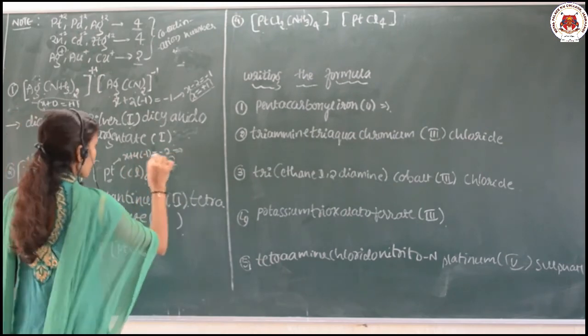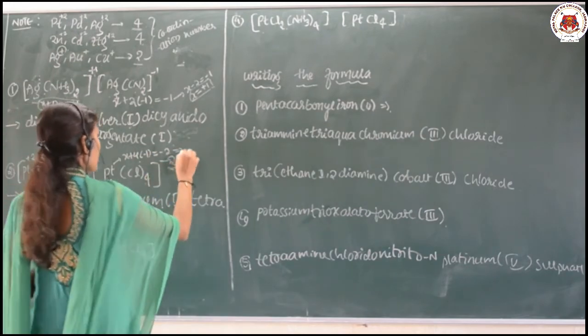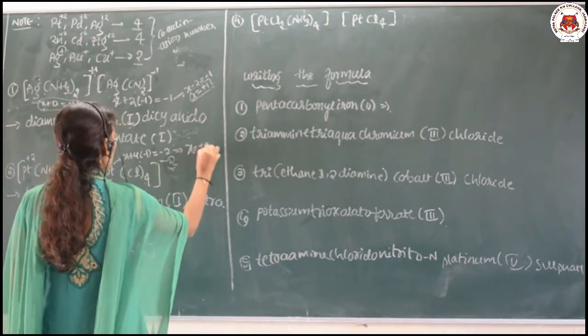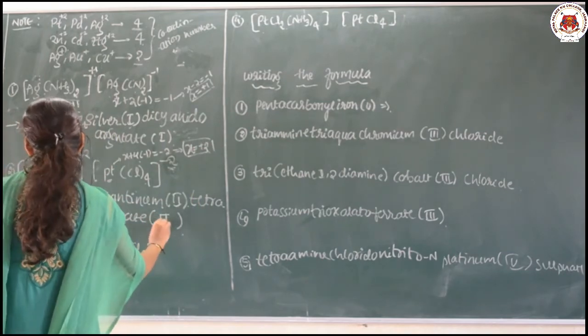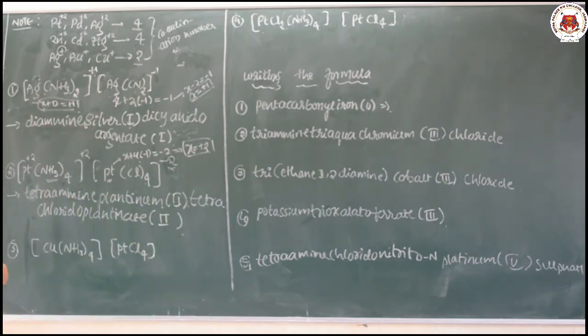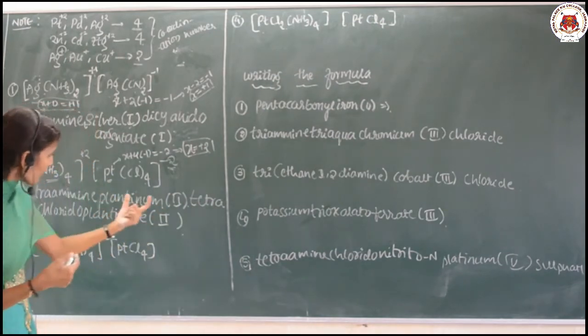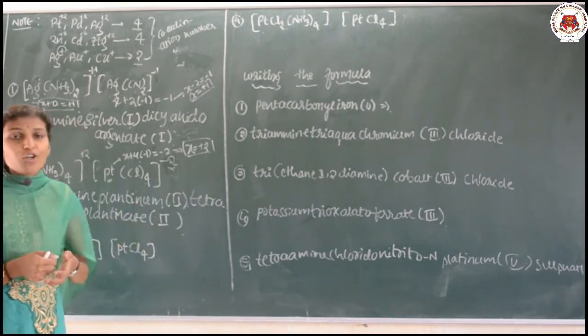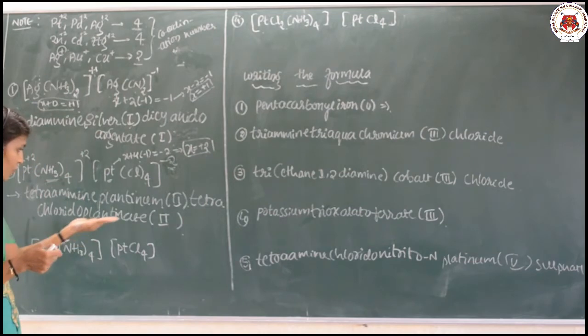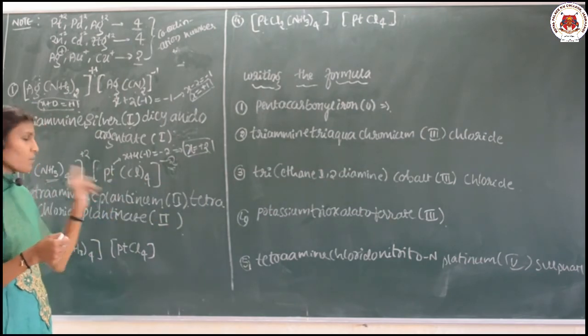Minus 4, if it goes there, plus 4, X is equal to plus 2. So the oxidation state here will be 2. So tetraamine platinum 2, then tetrachlorido platinate 2.